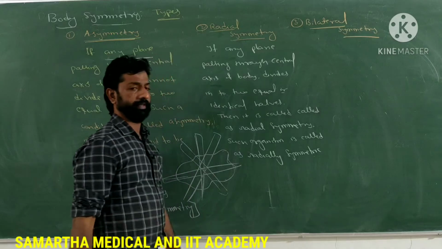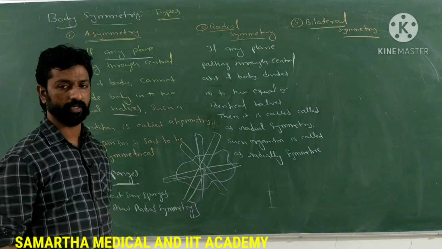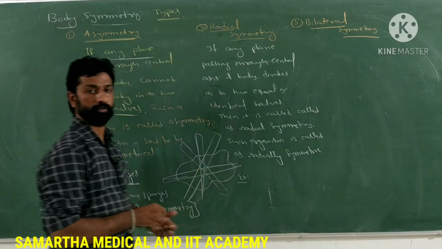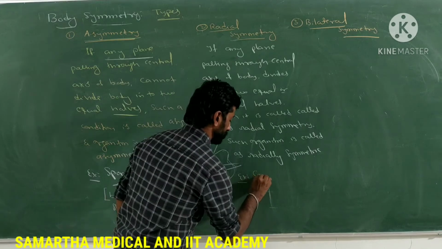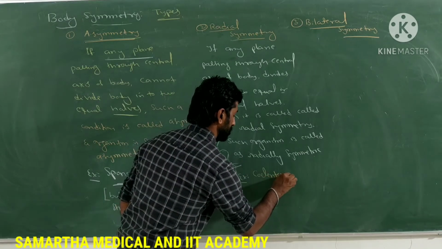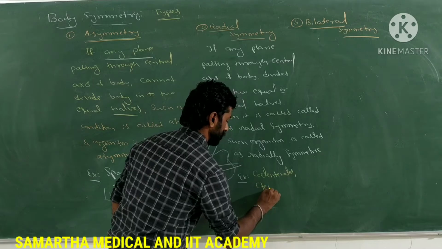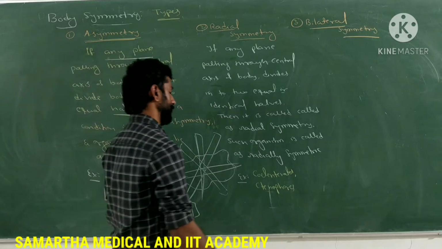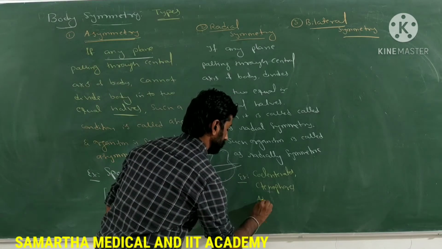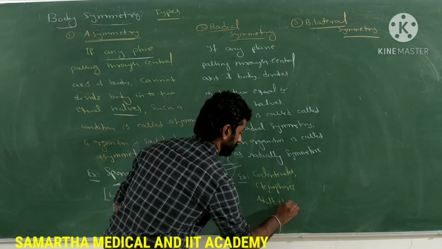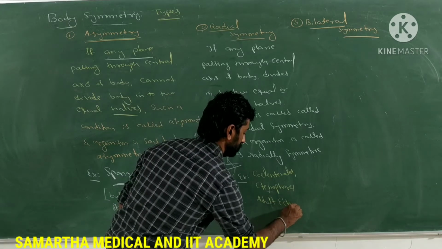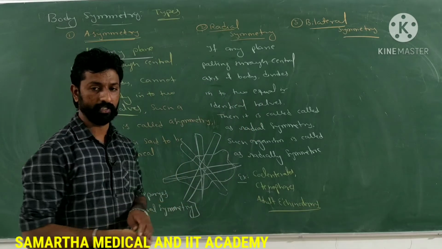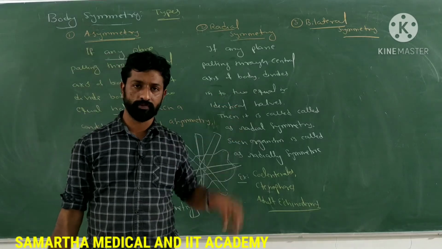Then what are the examples for these radially symmetric organisms? Here examples you can take: coelenterates, ctenophores, and adult echinoderms. A very good example is the starfish, right? It will have 5 arms present.